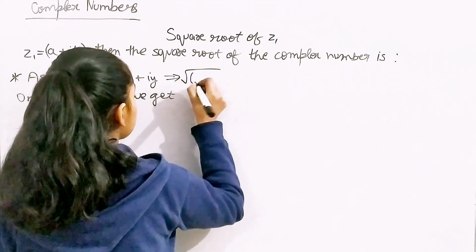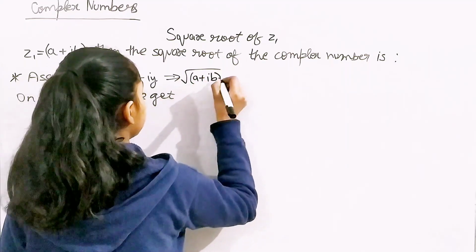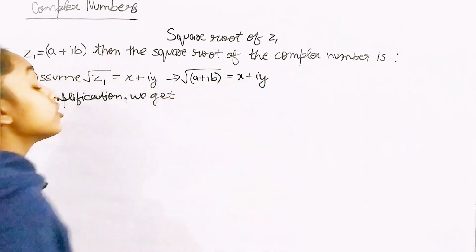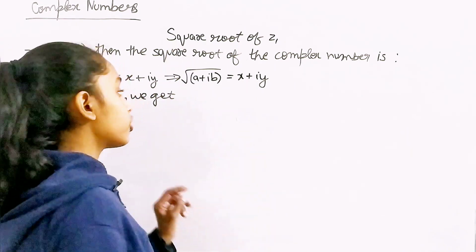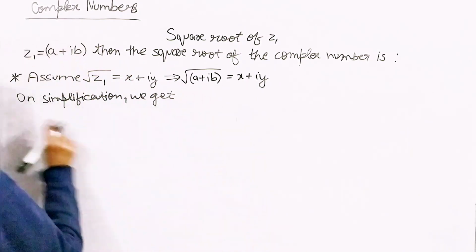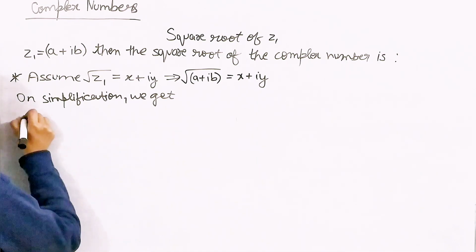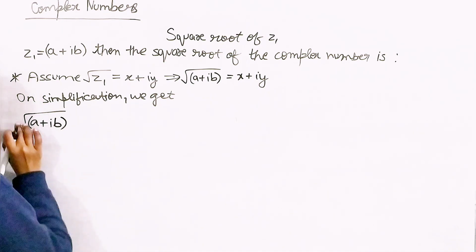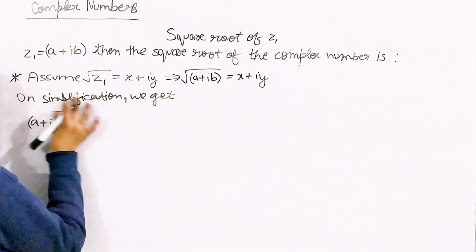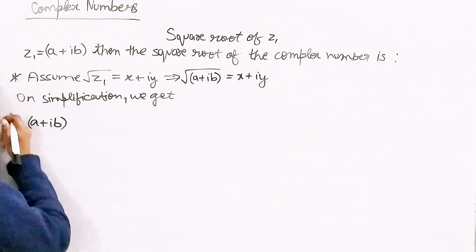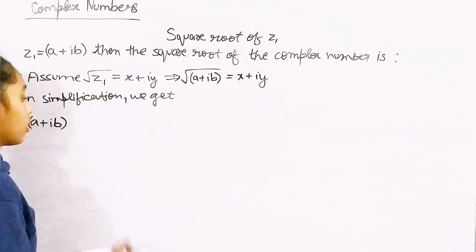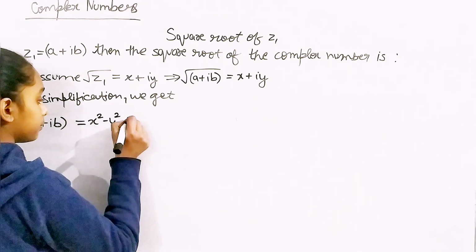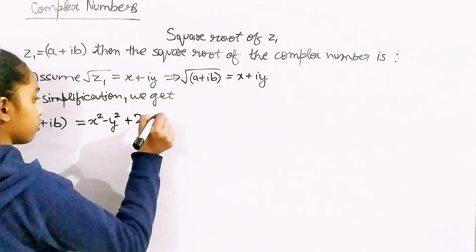So what is our z1? It's a plus iota b, which is equal to x plus iota y, right? So on squaring both the sides, on simplification, I get a plus iota b. We have done the simplification, so no root here. So a plus iota b is equal to x squared minus y squared plus 2xy iota.